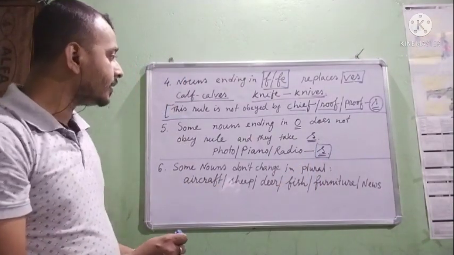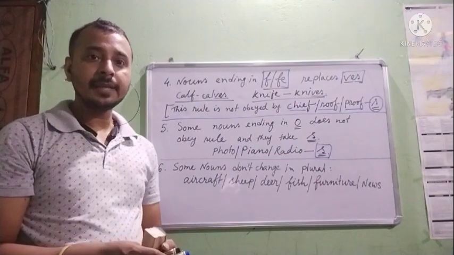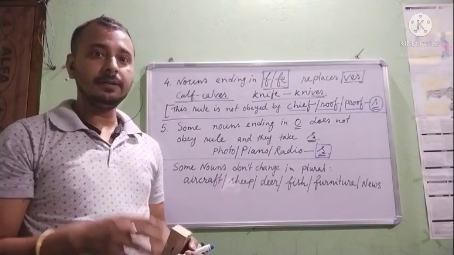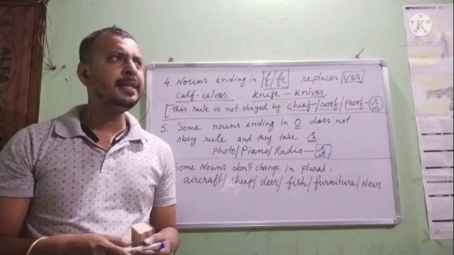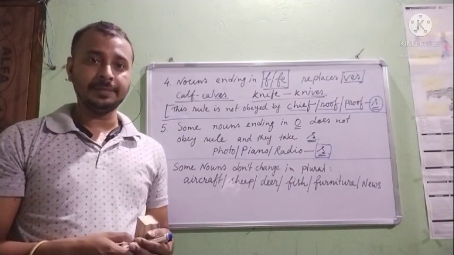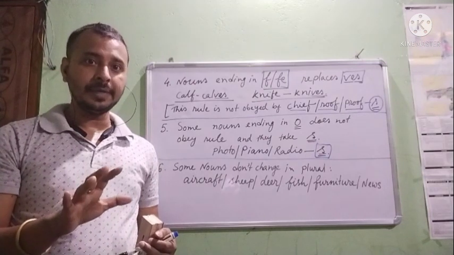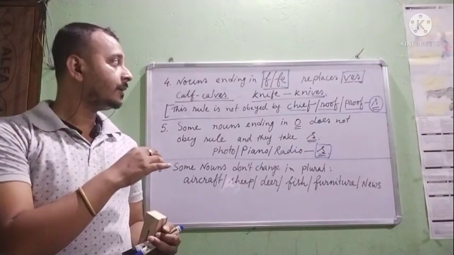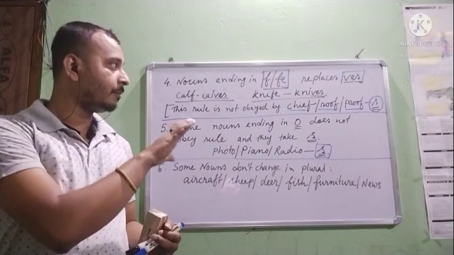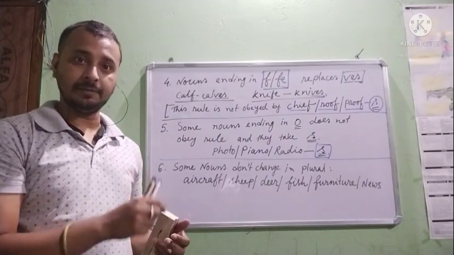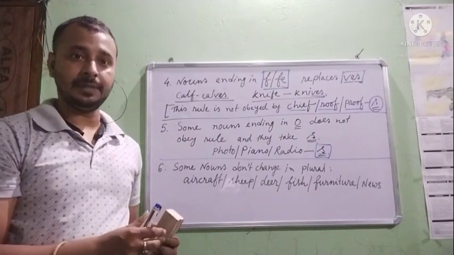So these 6 are basics, and there are some other irregular nouns. They generally have no rules. But I am providing you some important nouns and giving you some noun words, how to make plural of those irregular nouns on the board. Let's see.